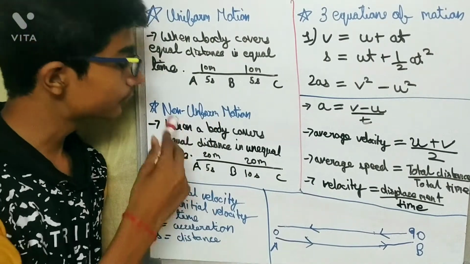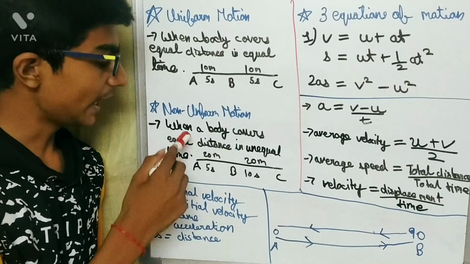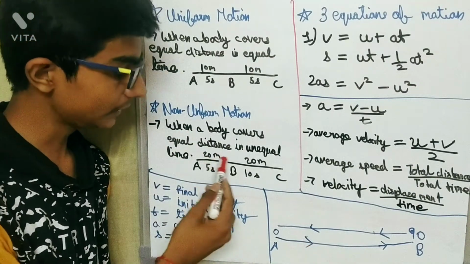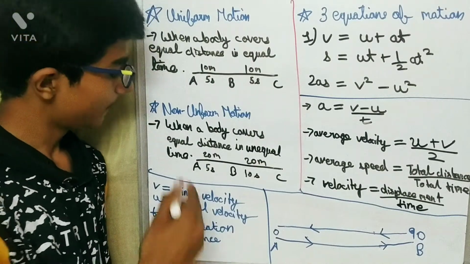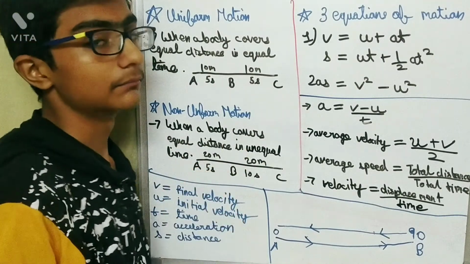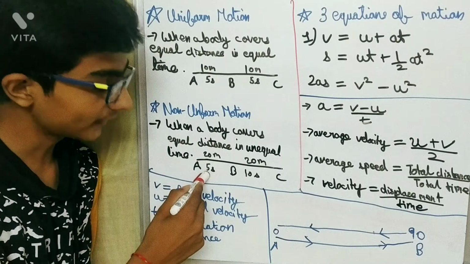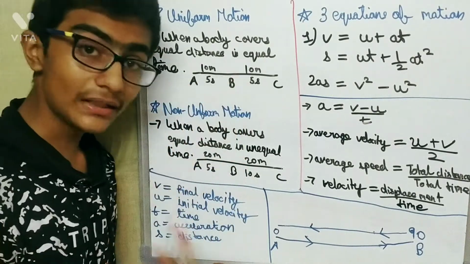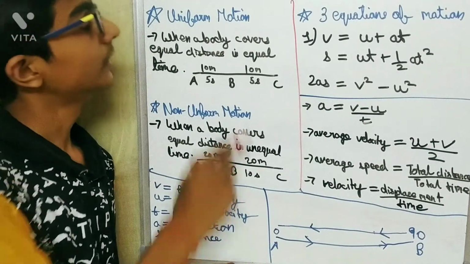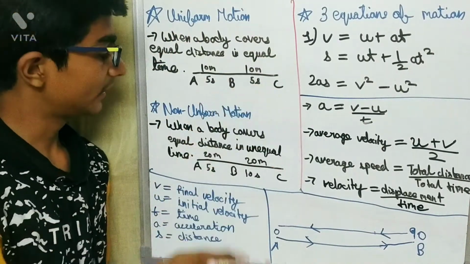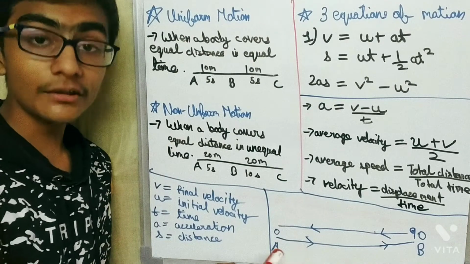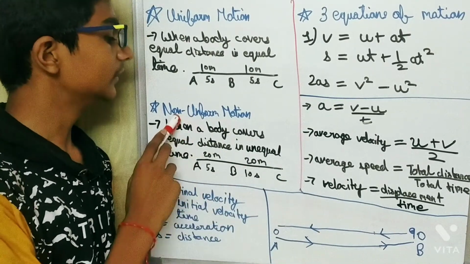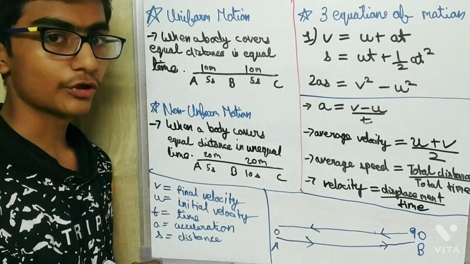And the second type is non-uniform motion, that when a body covers equal distance, the distance is equal, 20 meter, 20 meter, but the time is unequal, here 5 seconds, here 10 seconds. So if a body covers equal distance in equal time, then it is uniform motion, and if a body covers equal distance in unequal time, then the body is in non-uniform motion.